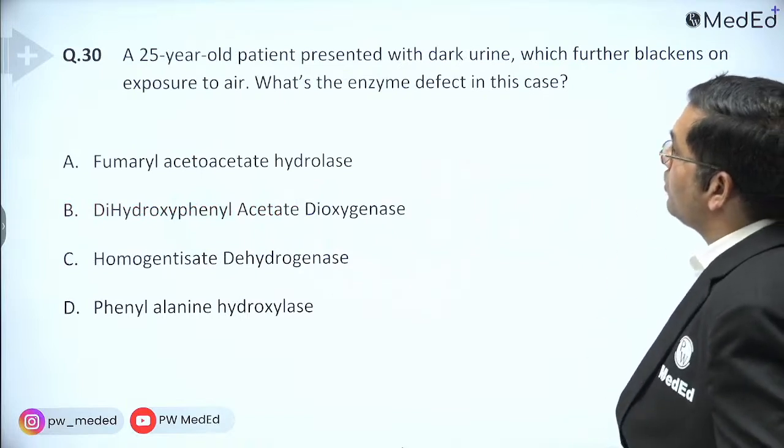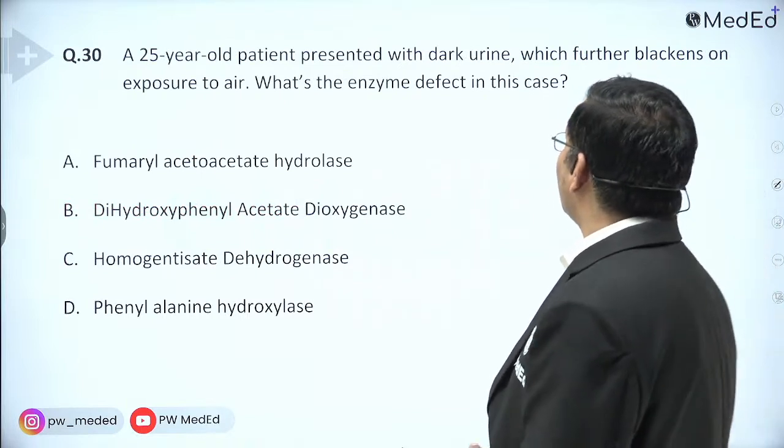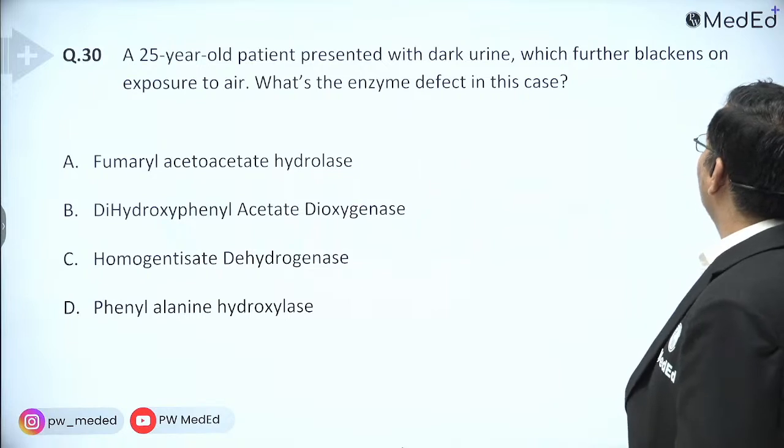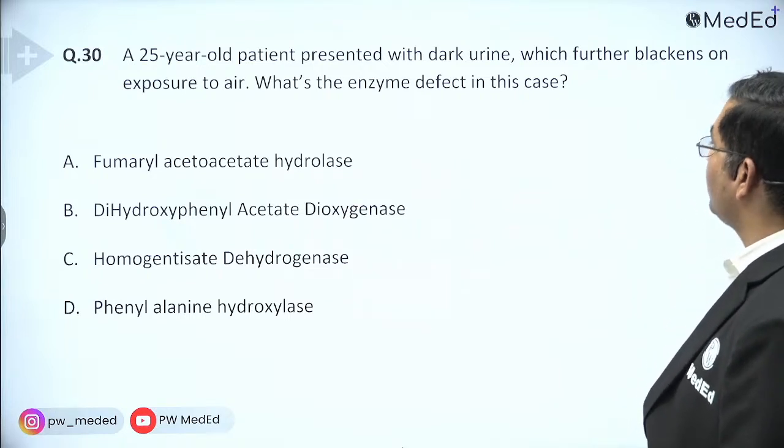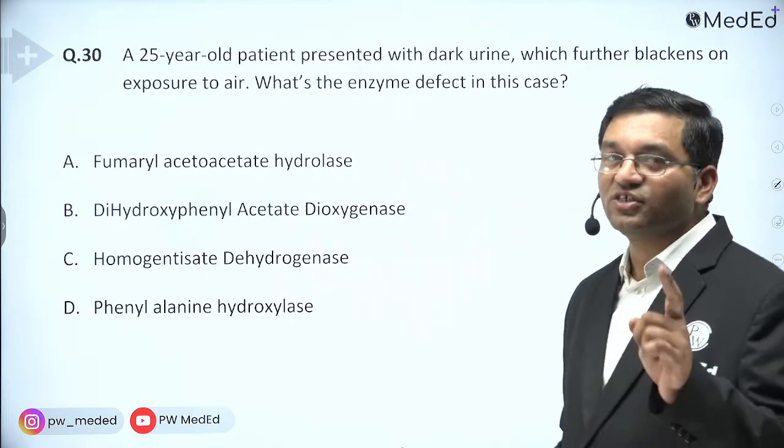A 25-year-old patient presented with dark urine which further blackens on exposure to air. What is the enzyme defect in this case? That's why we discussed the two names.